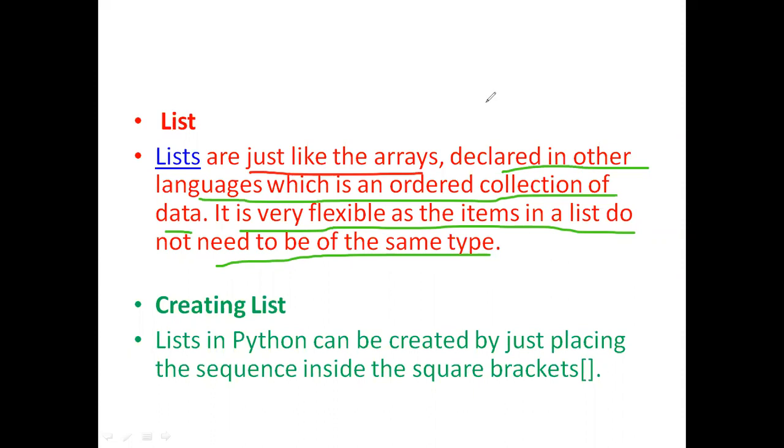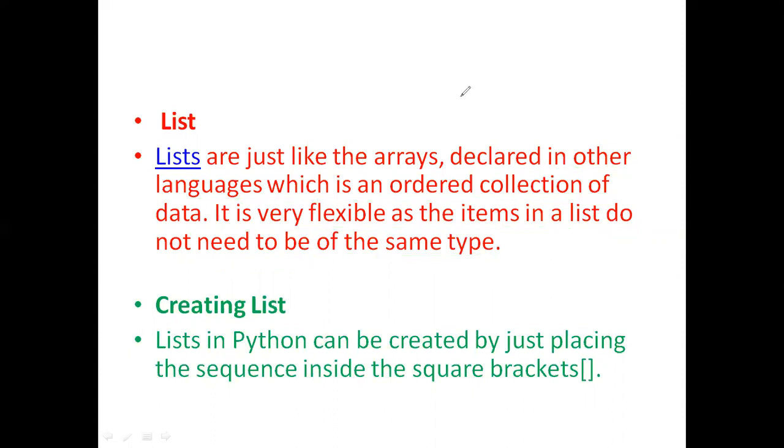Let us see in Python how we can create a list and how we can access the elements of the list. A list in Python can be created just by placing the sequence inside square brackets. If you want to create a list in Python, just place the sequence of elements, which can belong to any data type, inside the square brackets.